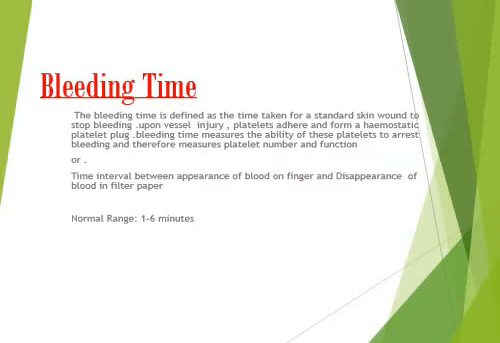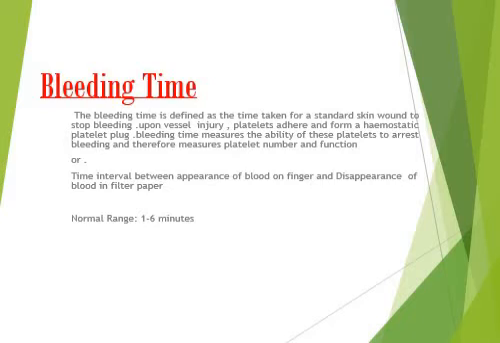So what is bleeding time? Bleeding time is defined as the time interval taken by a wound to stop bleeding upon vessel injury. To stop bleeding, platelets basically adhere and form a hemostatic platelet plug. And bleeding time actually measures the ability of these platelets to arrest the bleeding, to stop the bleeding.